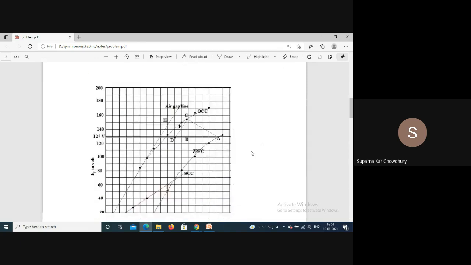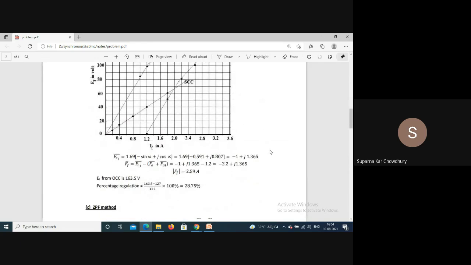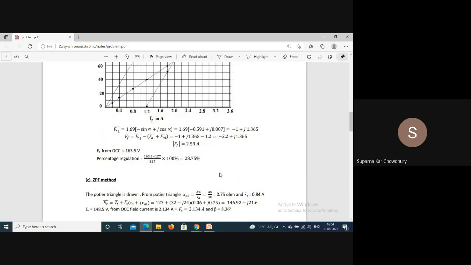So from FF, corresponding to it on the OCC, we can get the value. Here this FR1 is what I have just calculated. So the FF value is obtained as 2.59 ampere. So EF from the OCC is 163.5 volt. So percentage regulation is 28.75.